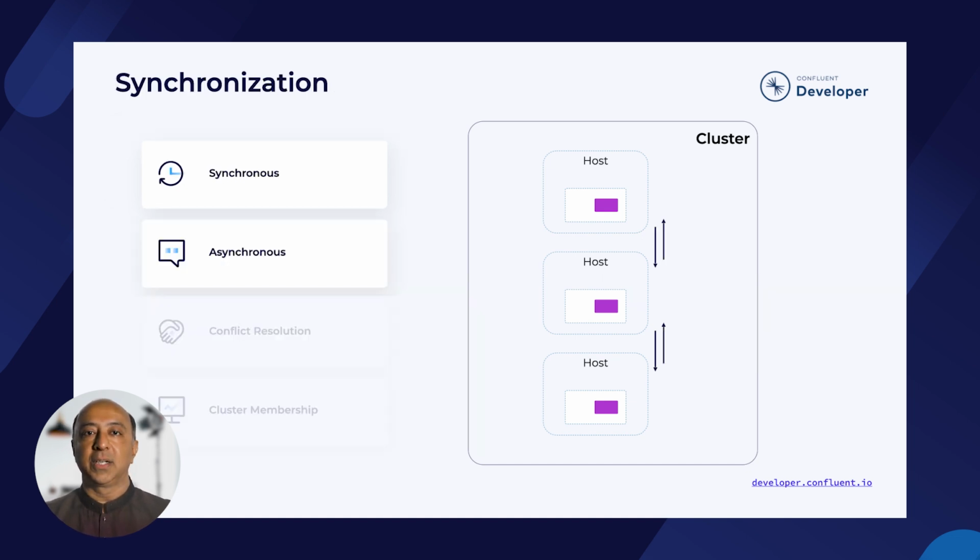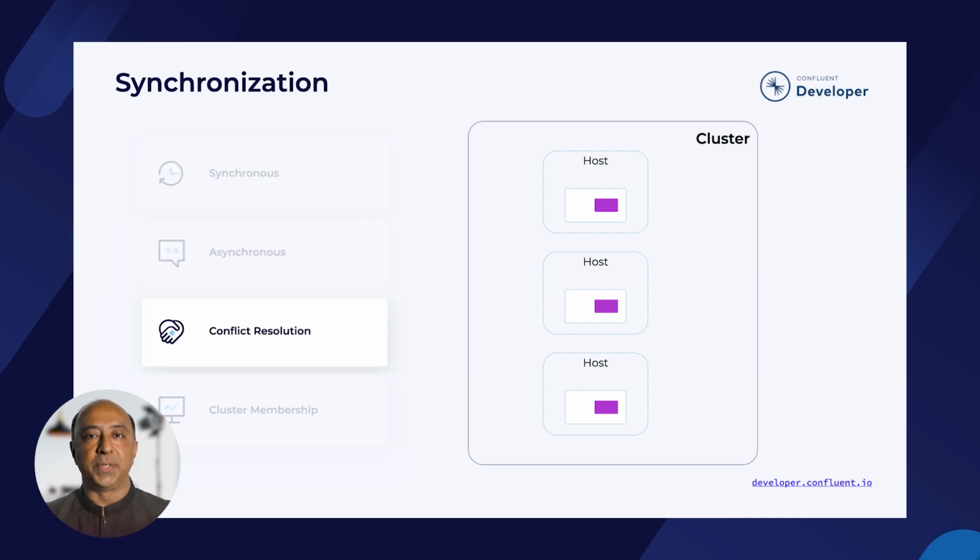Back in the cluster, copying between machines is also not so straightforward. Related to the acknowledgements that the cluster sends back to the client, does it send them synchronously, that is, when all hosts have a copy of the data, or asynchronously, when one or more have made the copy, but not all? Perhaps the client wants to decide that based on its own business requirements, since synchronous is oftentimes slower than asynchronous. If we somehow find ourselves in a situation where different data has been written to different hosts, maybe due to a network glitch or some other failure, how would we decide which host has the correct data?